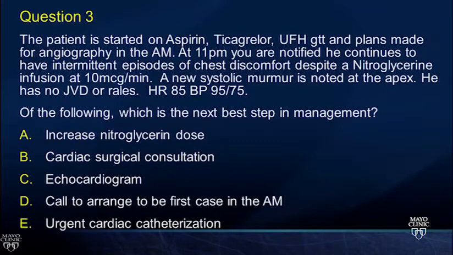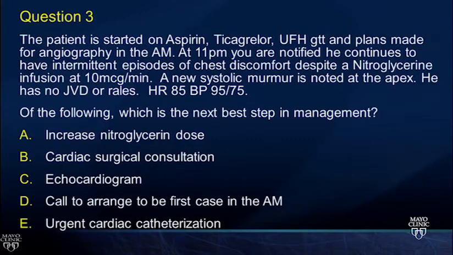Next, the patient is started on aspirin, ticagrelor, unfractionated heparin, with plans for angiography in the morning. At 11 p.m., you're notified he has intermittent episodes of chest discomfort despite a nitroglycerin infusion. A new systolic murmur is noted at the apex. He has no venous distension or rales, but his blood pressure is down to 95, heart rate is 85. What's the next best step in management?